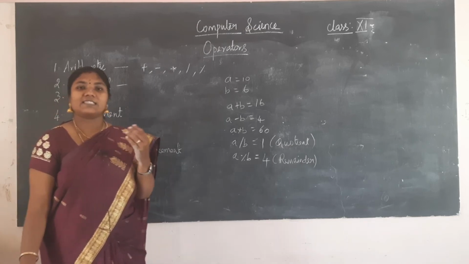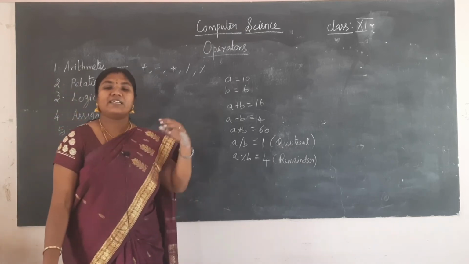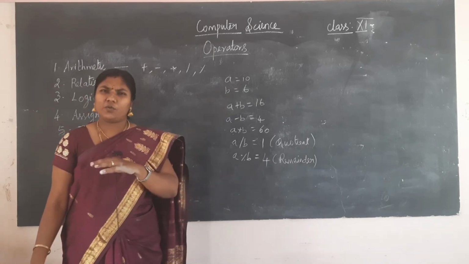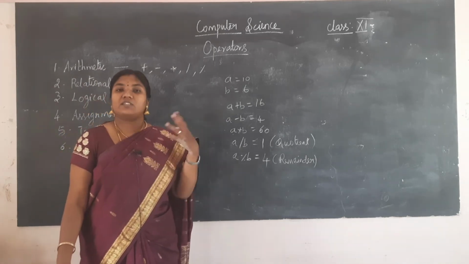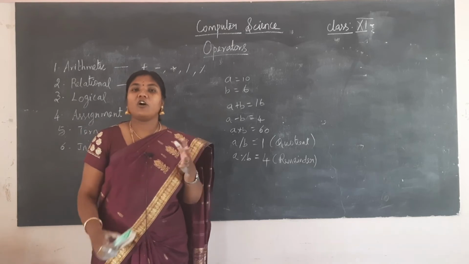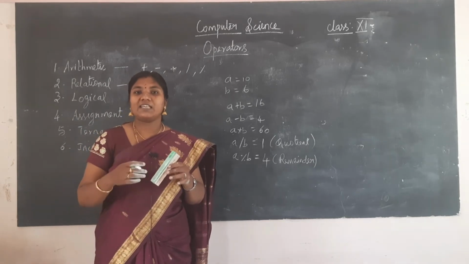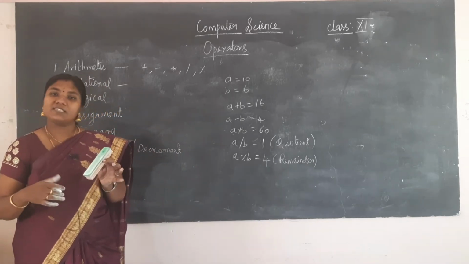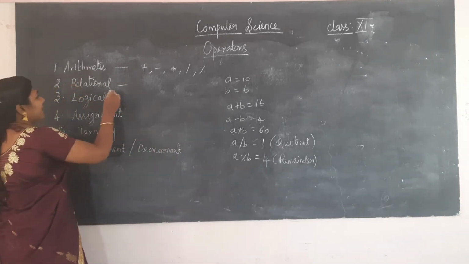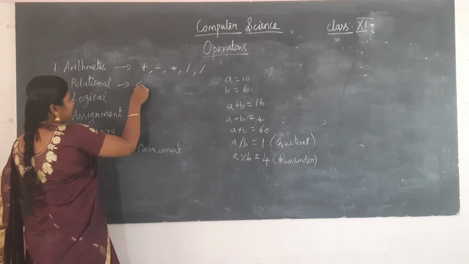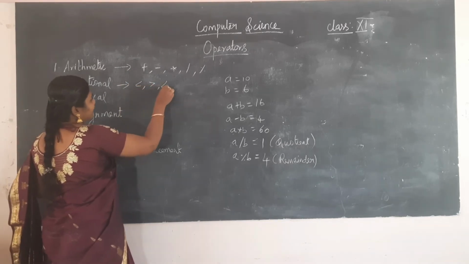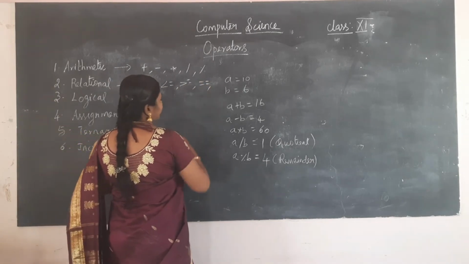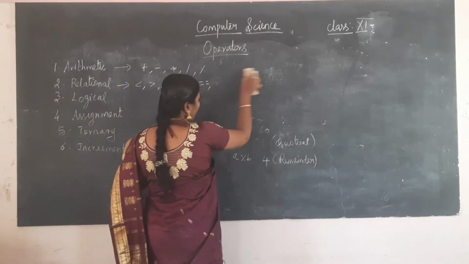So what is the relation between the values, whether it is greater than, or less than, or equal to, or greater than or equal to, not equal to. So these are all the relations. It will be giving us either a true or false value. According to that, we will be giving our statements. Okay. So what are all the relational operators? Less than, greater than, less than or equal to, greater than or equal to and not equal to.